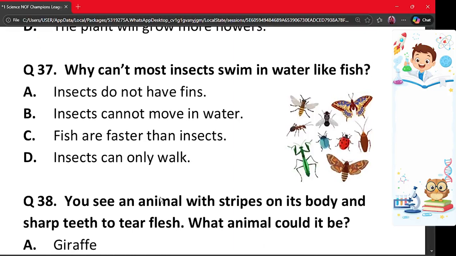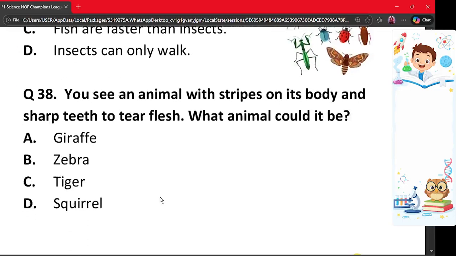The next question is question number 37. Why can't most insects swim in water like fish? A. Insects do not have fins. B. Insects cannot move in water. C. Fish are faster than insects. And D. Insects can only walk. The correct answer is option A. Why? Because fish have fins that help them swim in water, while insects do not have fins. Hence, option A is the correct option.